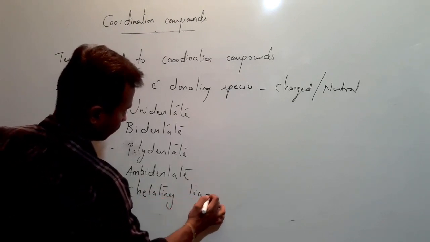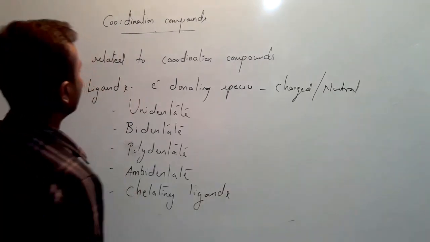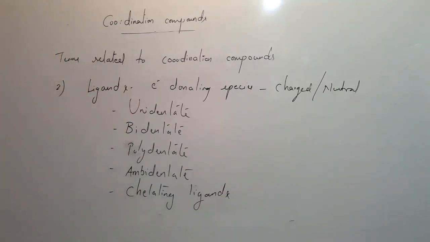We will study these 5 types of ligands, and then coordination number, coordination sphere, and complex ion. By next class, in part 2, we will study these things, so till then make a note of this.